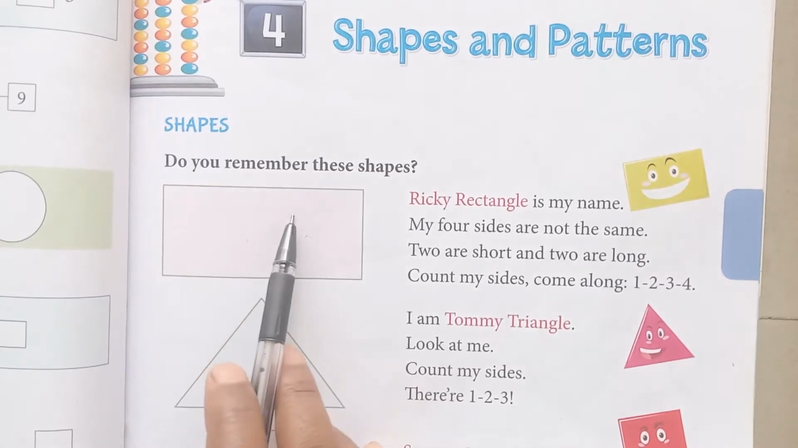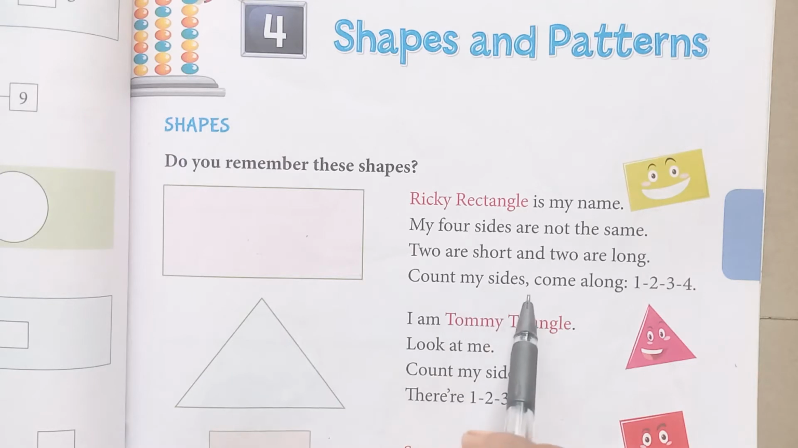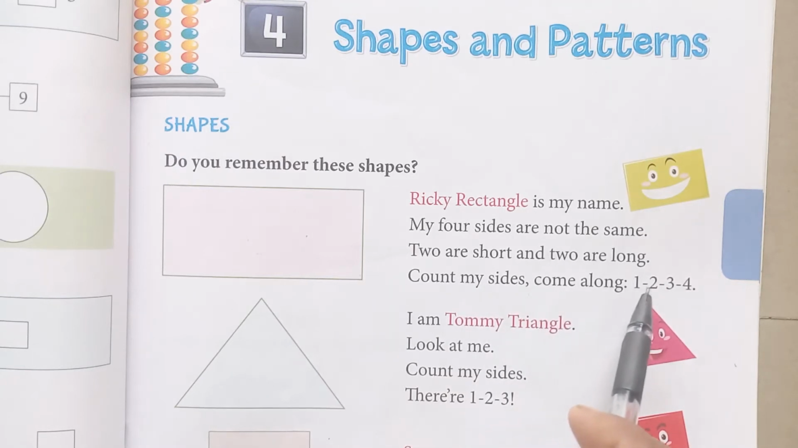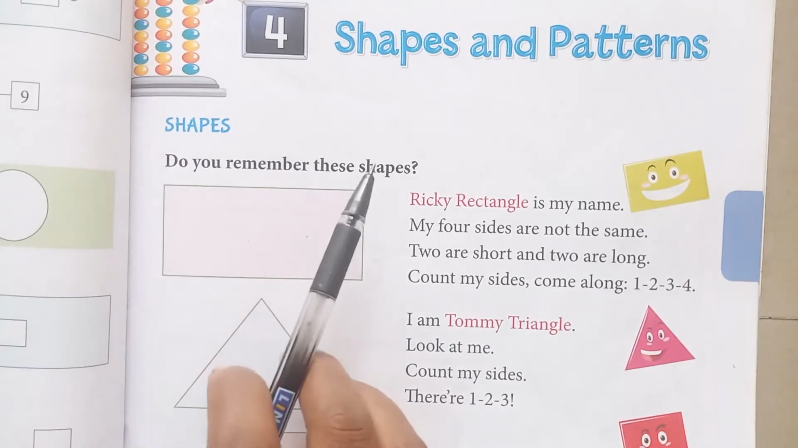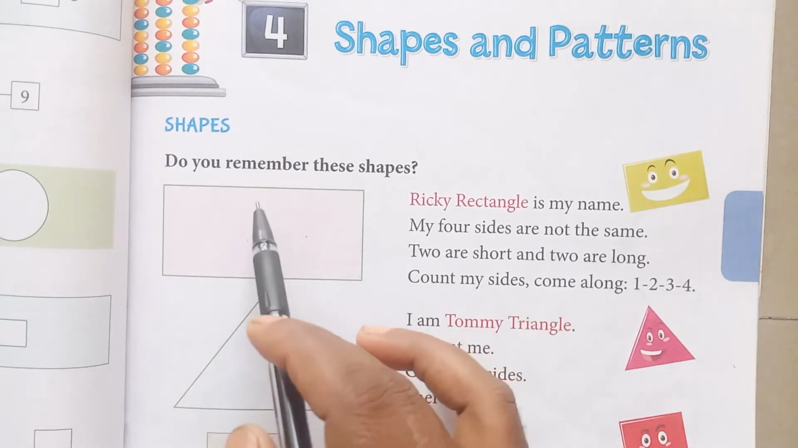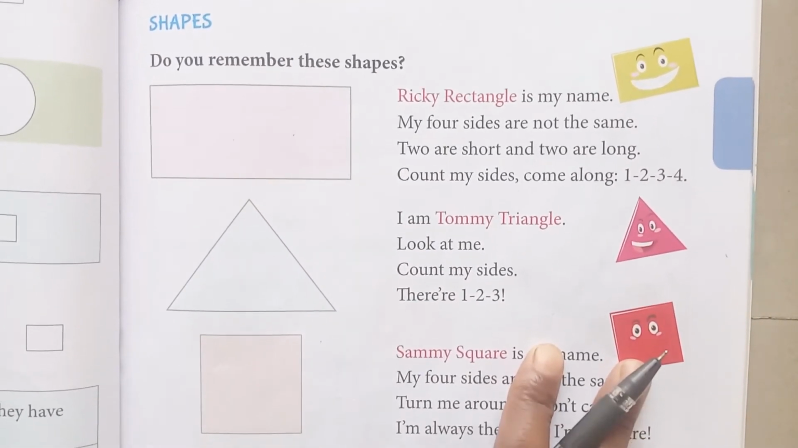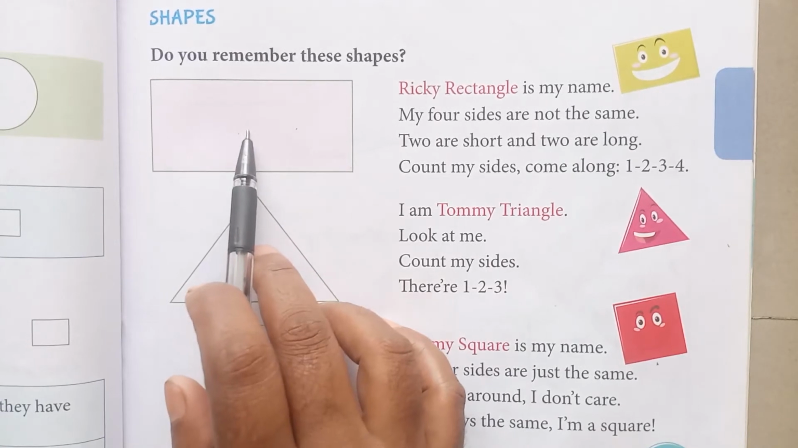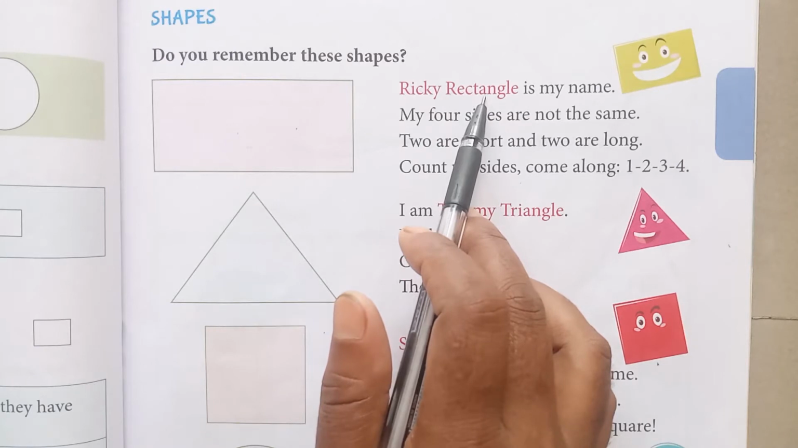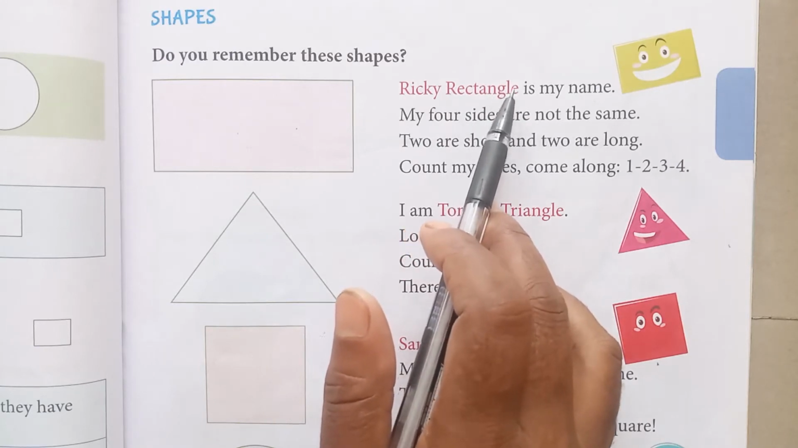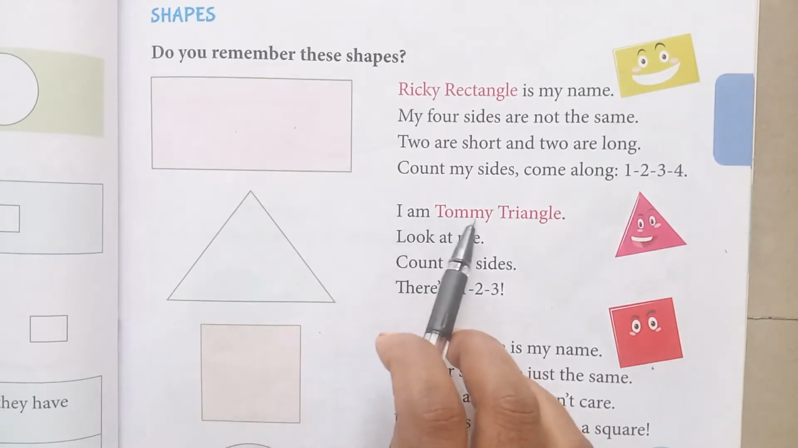My two sides are short and two sides are long. Count my sides. Come along: 1, 2, 3, 4. See, these are the sides of the rectangle: 1, 2, 3 and 4. Two sides are long and two sides are short. Okay, this is the rectangle. What is the spelling of rectangle? R-E-C-T-A-N-G-L-E, rectangle.